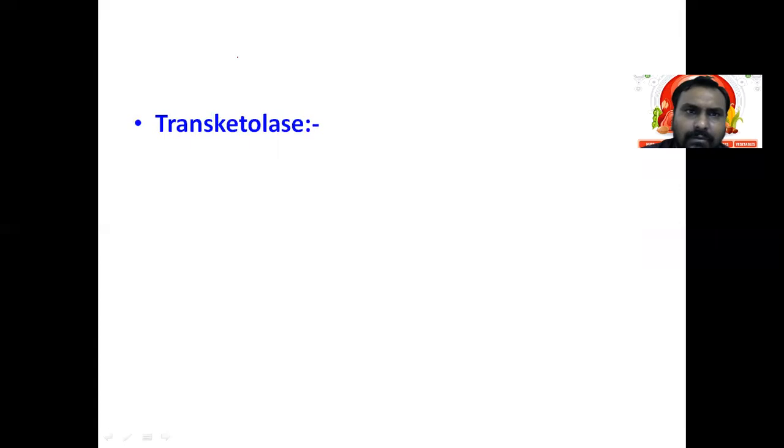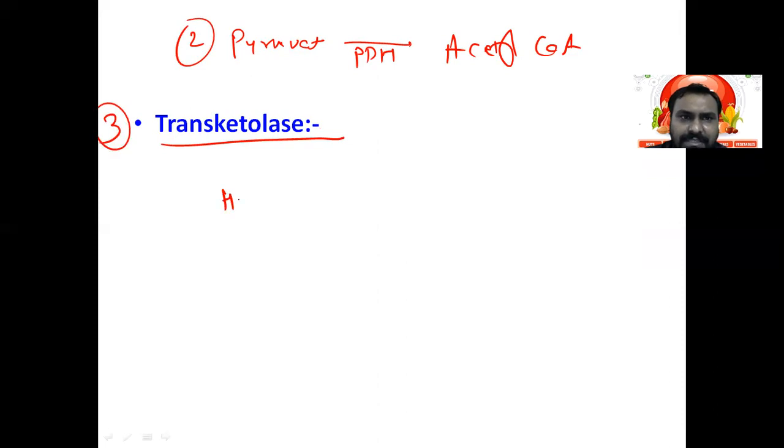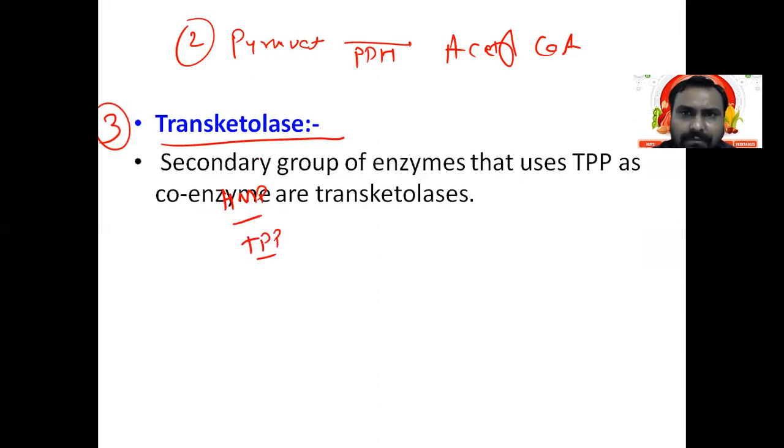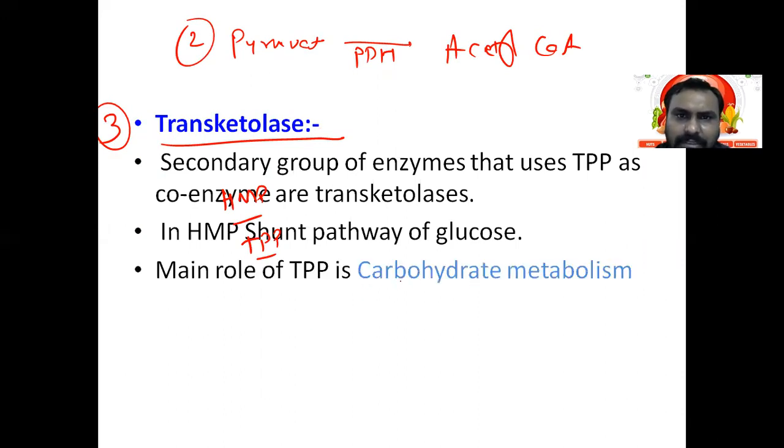Then it is also important for the conversion of pyruvate to acetyl CoA, the multi-enzyme complex PDH. That is the second. Third is the transketolase reaction. In the HMP shunt pathway, thiamine pyrophosphate works as the coenzyme of transketolase.